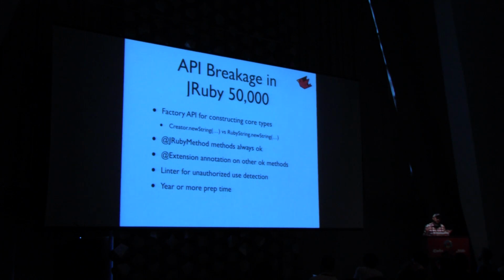Sometimes you get back some objects, and there are some very convenient methods that you want to call on those objects. So for those methods, we're adding an extension annotation so that people can call those without having to indirect it through some other embedding API. It'll look a lot cleaner.